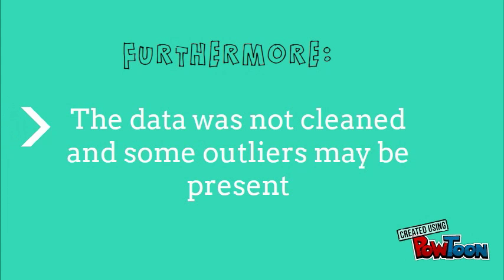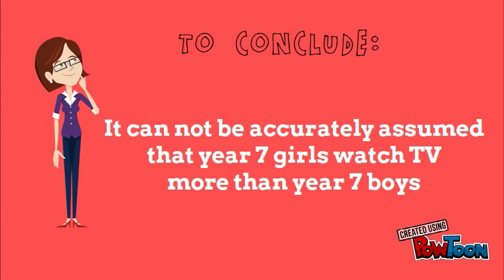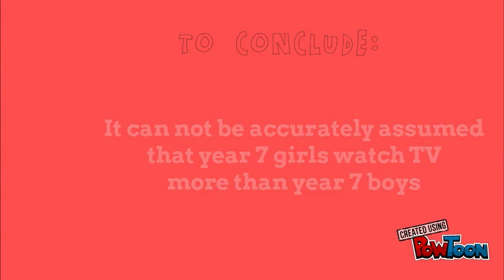I was not able to know whether or not the students were telling the truth, suggesting they watched 40 hours per week, being the maximum amount, or 0 hours per week, being the most occurring number, also known as the mode. To conclude, it cannot be accurately assumed that Year 7 girls watch TV more than Year 7 boys. Therefore, this data should be used with caution.